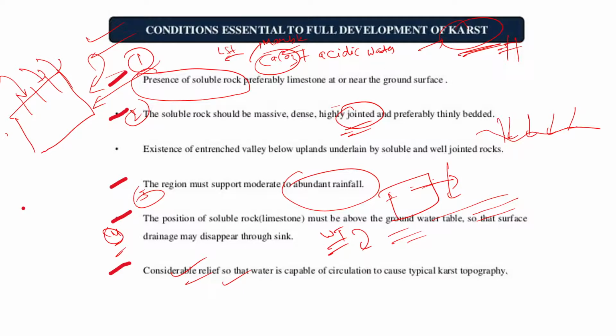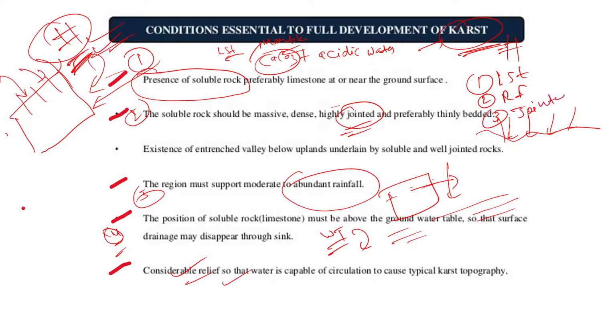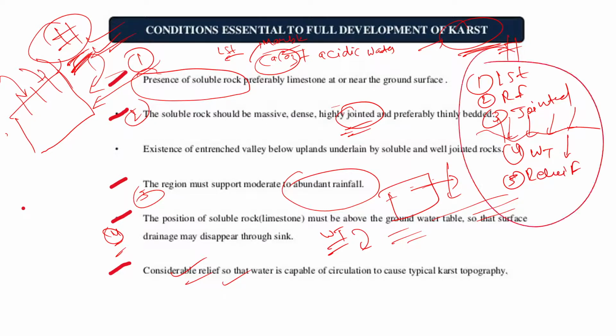So this is a very general slide. कभी कभी पूछ लेते हैं डायरेक्टली या इंटरव्यू में पूछ लेते हैं, लाइक मुझसे मॉक में पूछा है बहुत बार कि what are the conditions essential for karst topography. तो बस यही सब पूछना चाहते हैं कि लाइमस्टोन होना चाहिए, रेनफॉल अबंडेंट होना चाहिए. जो लाइमस्टोन होगा it should be jointed, right? वाटर टेबल जो होना चाहिए वो it should be below, much below the limestone, right? और रिलीफ होना चाहिए उस एरिया में. So these are the five conditions. Nothing difficult. The slide इतनी बड़ी दिख रही है, but these are only the five conditions, right?